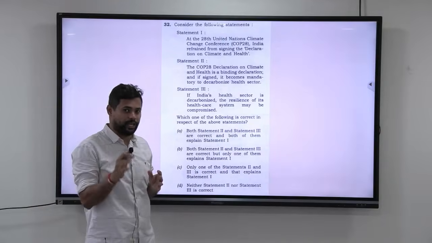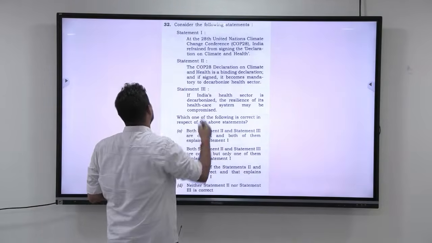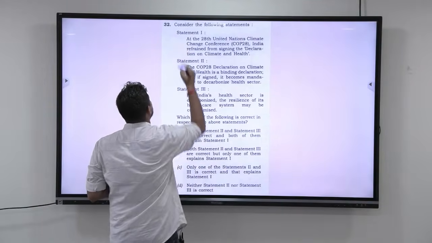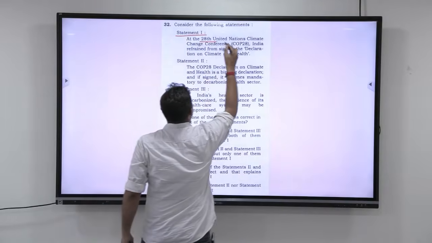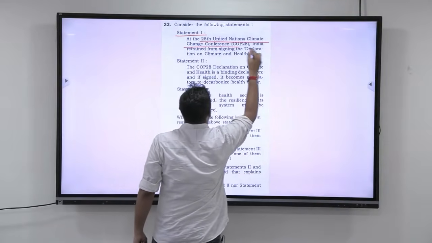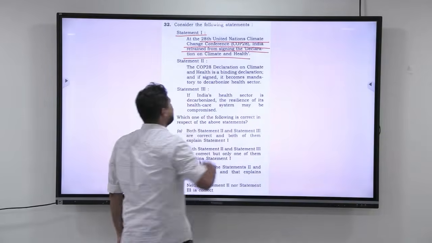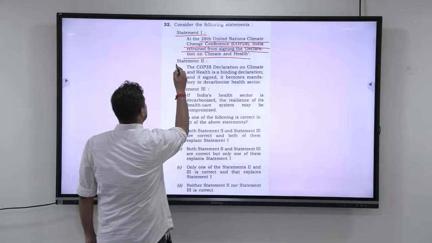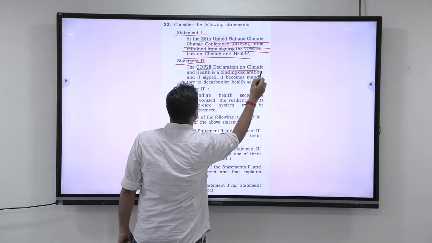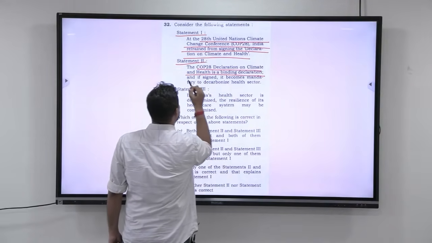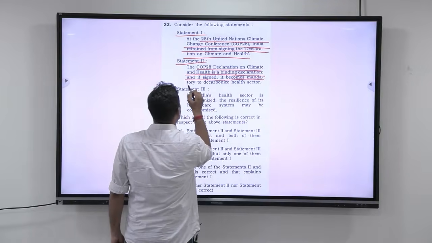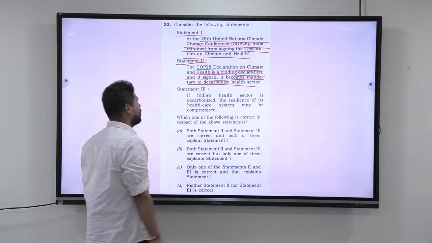Alright guys, now let us read out the next question, and that is on climate change. Look at this. Consider the following statements. Statement 1. At the 28th United Nations Climate Change Conference COP28, India refrained from signing the Declaration on Climate and Health. This is statement 1. Statement 2. The COP28 Declaration on Climate and Health is a binding declaration and, if signed, becomes mandatory to decarbonize the health sector.